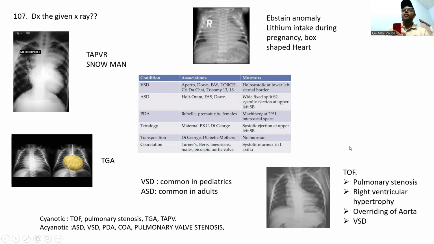TOF, tetralogy of Fallot. What is tetralogy? Means four things: pulmonary stenosis, right ventricle hypertrophy, overriding of aorta, and VSD. These are included in the TOF. Remember that one. VSD is most common in pediatrics and ASD common in adults. You can also remember the cyanotic and acyanotic examples. Cyanotic: TOF, pulmonary stenosis, TGA, TAPVR. Then acyanotic examples here.